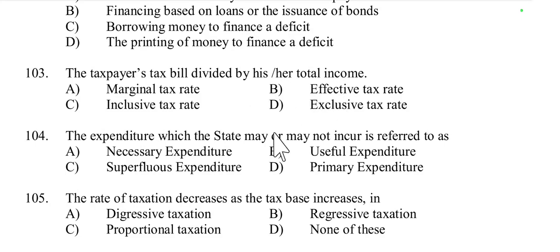Then question number 103, the taxpayer's tax bill divided by his or her total income. It is called as marginal tax rate, effective tax rate, inclusive tax rate, or exclusive tax rate. It is called as effective tax rate. Option B, effective tax rate, because effective tax rate is the actual rate a person pays on total income, not just on the highest income bracket, which is the marginal tax rate.